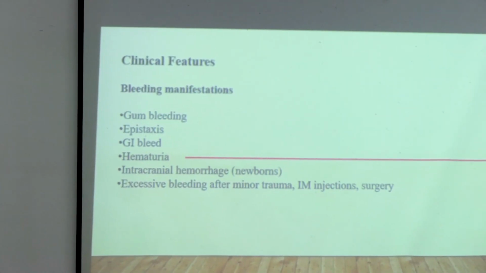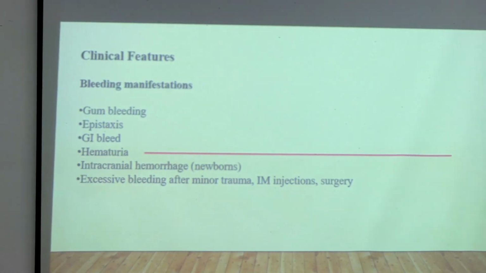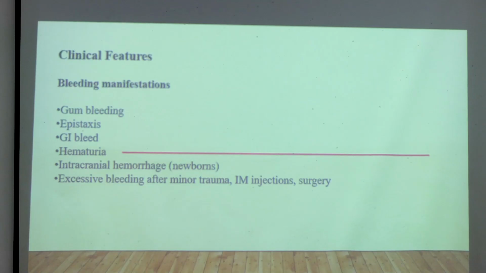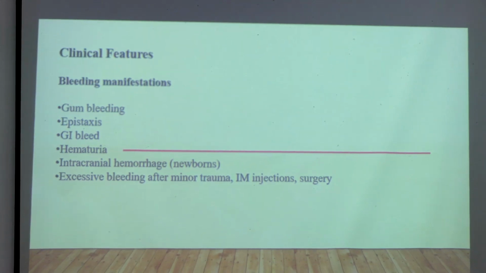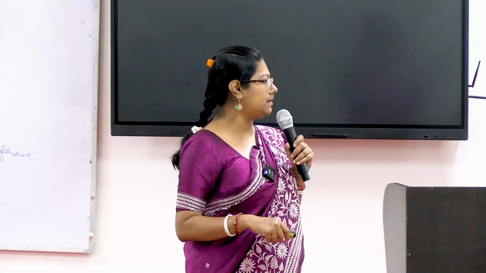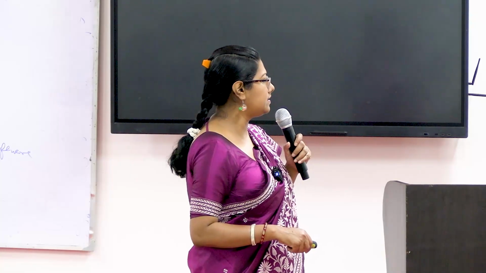The clinical features: they will present with bleeding manifestations. They can present with gum bleeding, epistaxis, GI bleed, hematuria, or in the newborn they can present with bleeding in the CNS also. So that is a life-threatening bleeding. Excessive bleeding after minor trauma or intramuscular injections or any surgery.